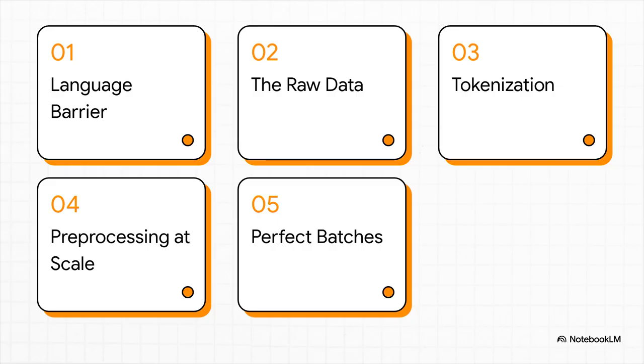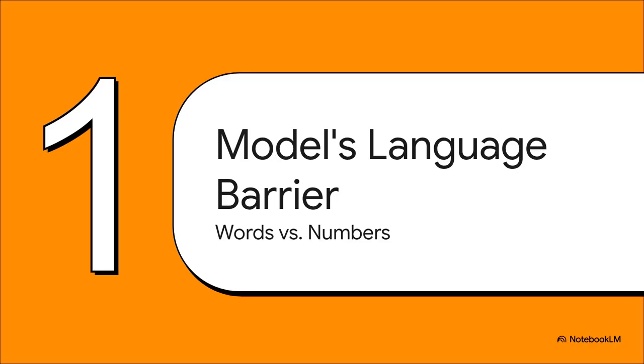And that's exactly our roadmap for today. We're going to start with that fundamental language barrier, then we'll get our hands dirty with a real-world dataset, dive into the art of tokenization, figure out how to do it at scale, and finally, put the finishing touches on with perfectly padded data batches. Let's dive in.